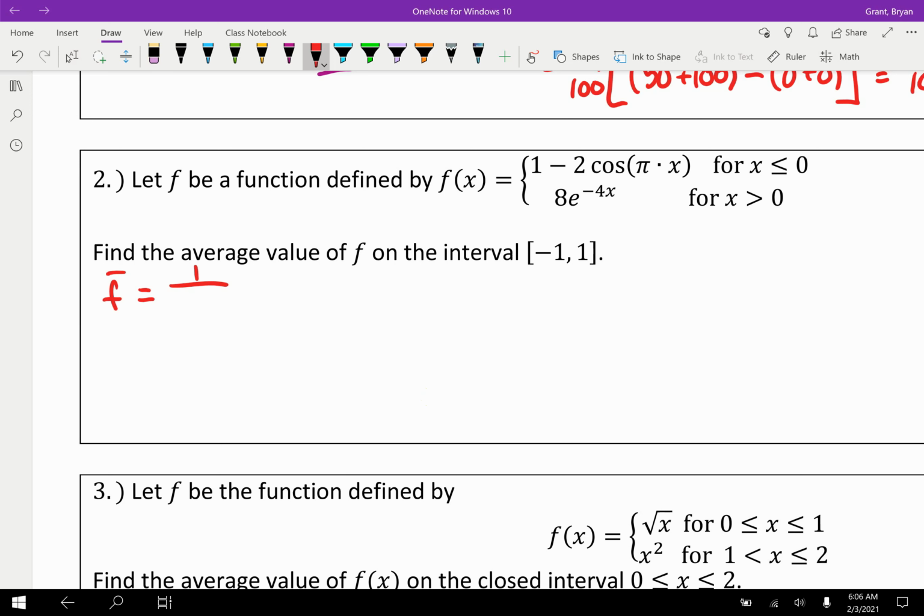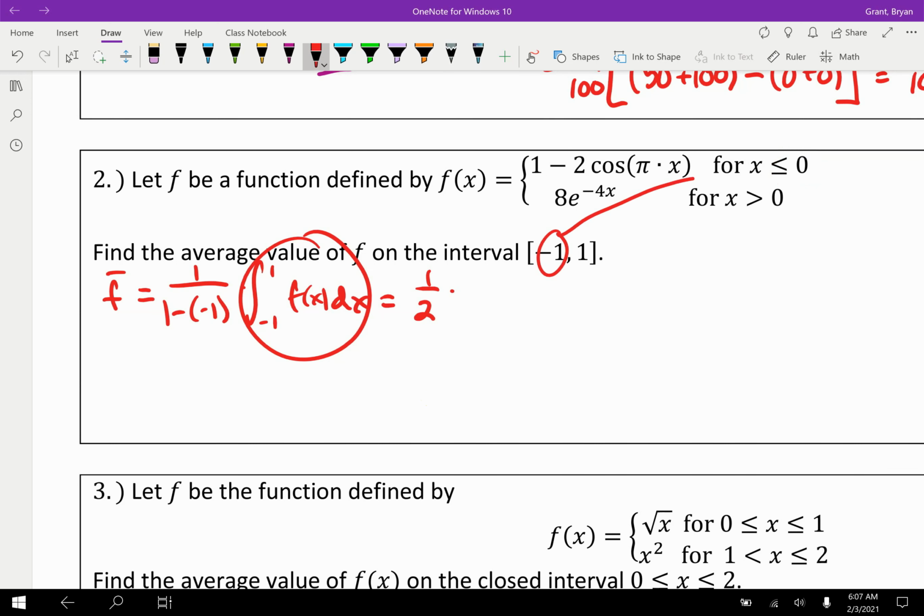So just starting our average value theorem, 1 over b minus a times the integral from a to b of f of x dx. And so this is a 1/2 out front. But the issue is how we calculate this area, because this area needs to be split over 2 functions. One function is in charge from -1 up until we get to 0, and then the other function is in charge from 0 to 1.